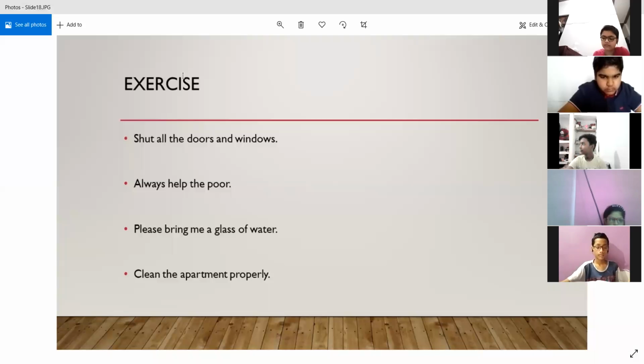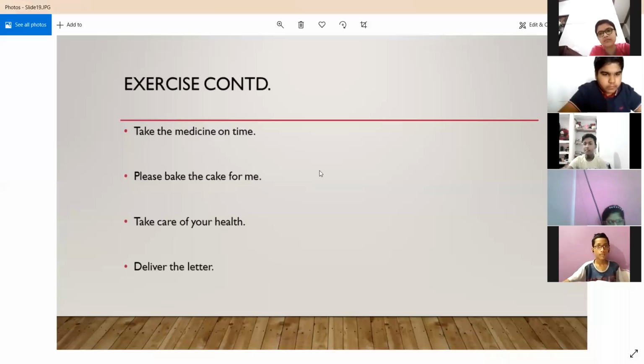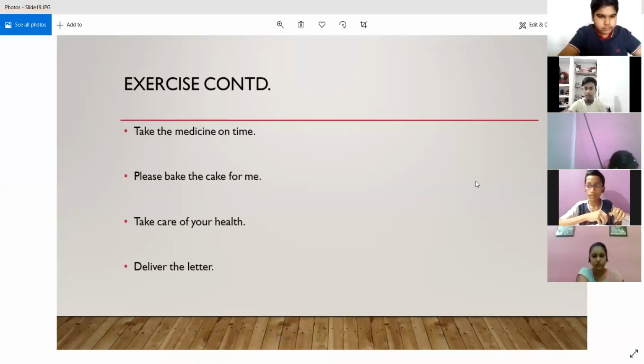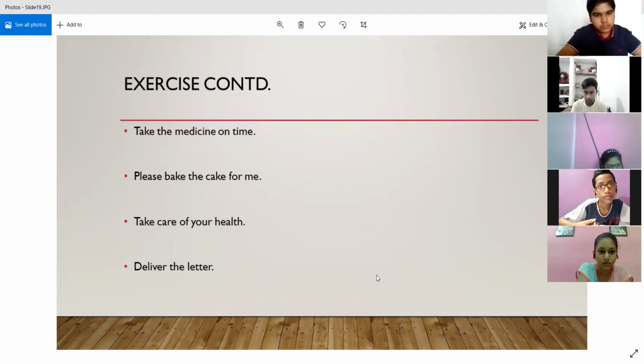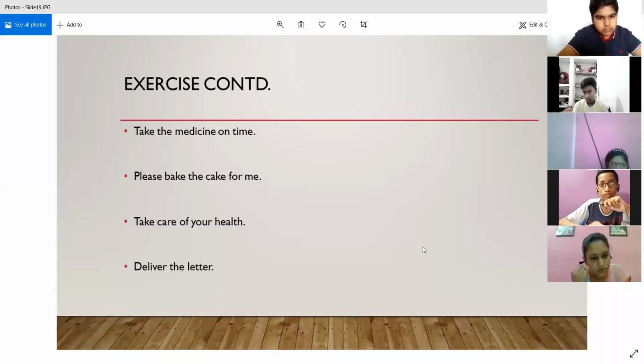There are some more sentences present. Okay. Now who will attempt this one? Take the medicine on time. Okay, you attempt, Navya. Yes, Navya. Sir, it is an advice. It is an advice.